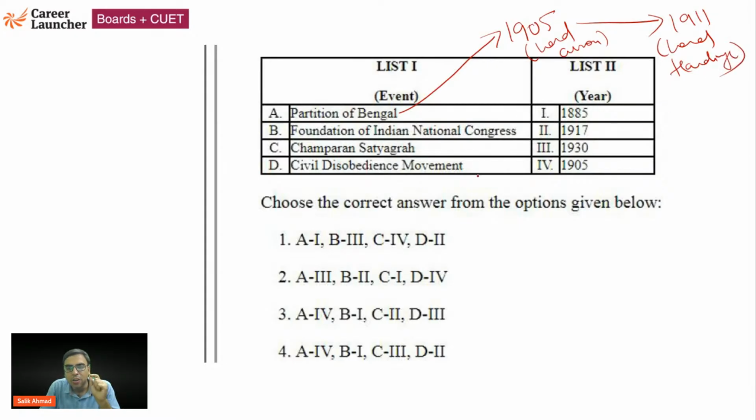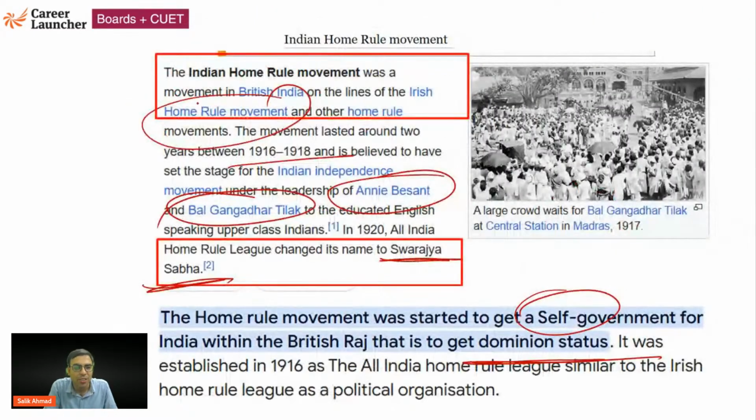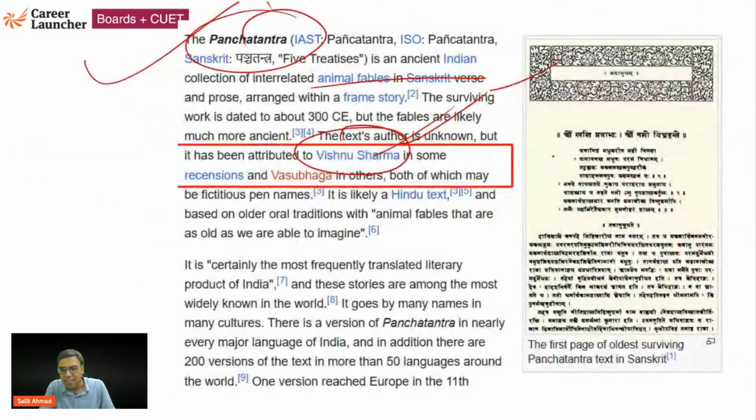Okay. Foundation of Indian National Congress, 1885. Who was the founder? Please tell me. You should know all this, they usually ask about the founder. Champaran Satyagraha, 1917. And the Civil Disobedience Movement, I told you just now, ran from 1930 to 32. That is why I am saying previous year questions are important. If you have read this, you can easily match the answer.